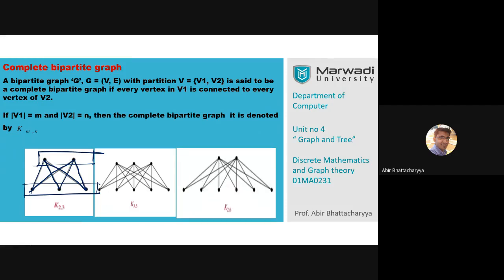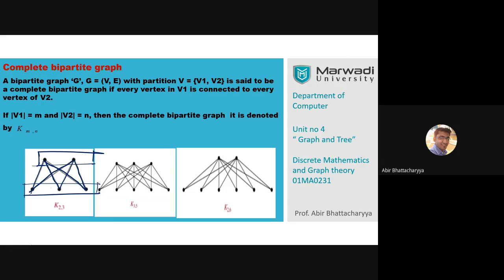This one is K(2,6). Can anyone tell me how many edges are there in K(2,3)? Write down in the chat box. Number of edges in K(2,3).